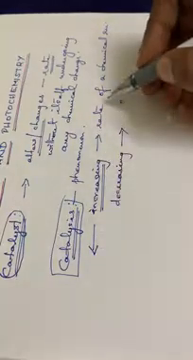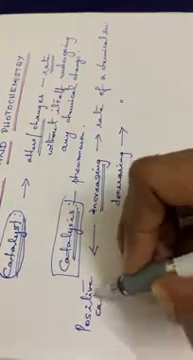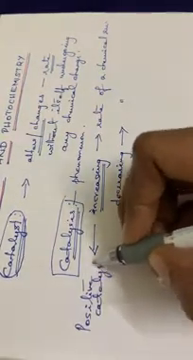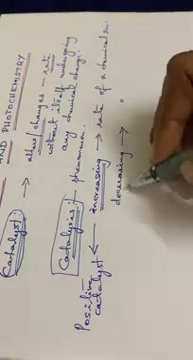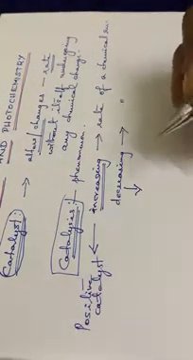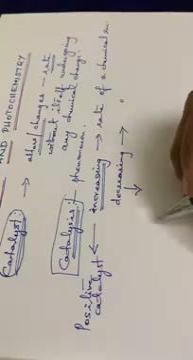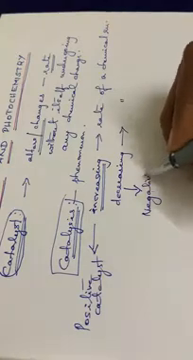The catalyst which is used for increasing or enhancing the rate of a reaction is called a positive catalyst, while the catalyst which is used for decreasing the rate of a reaction is called a negative catalyst.